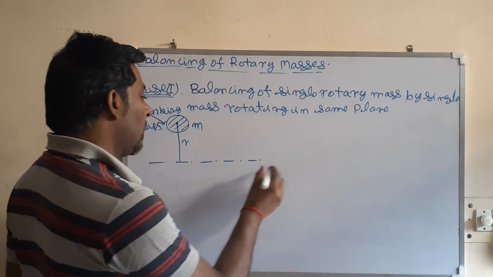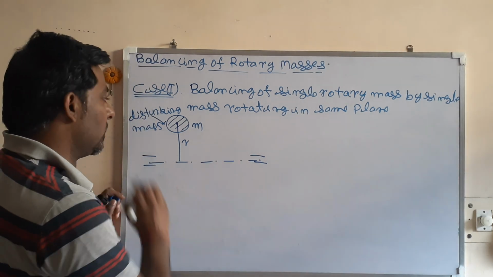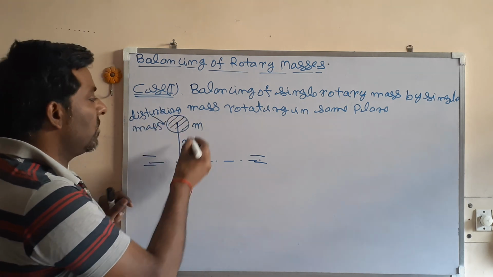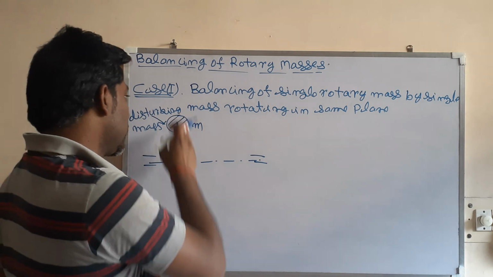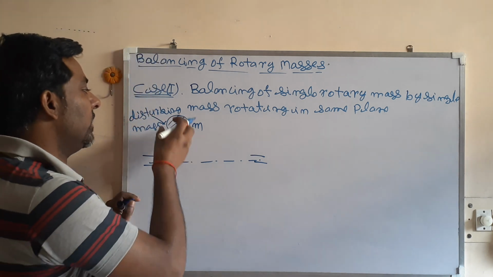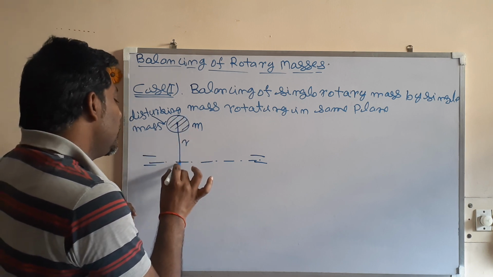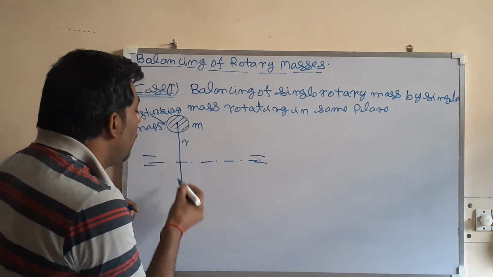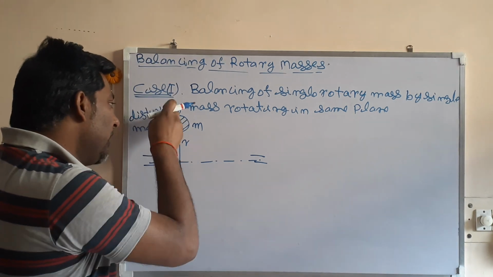Suppose this is the axis of rotation. And there is an unbalanced force, disturbing mass M at a radius of rotation R. So I am going to balance this mass by a single balancing mass. For this purpose, you have to put another balancing mass just opposite to that, in the same plane, diametrically opposite.